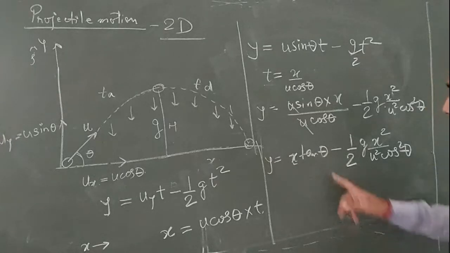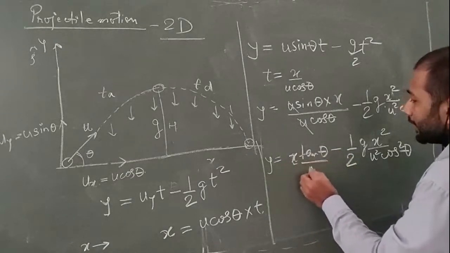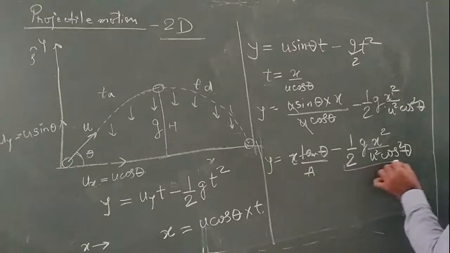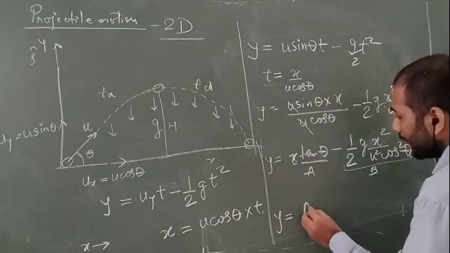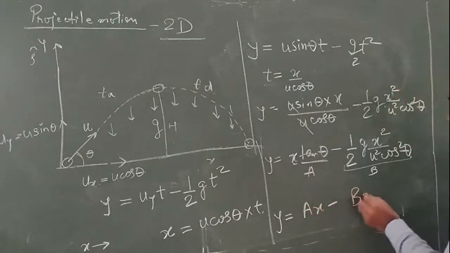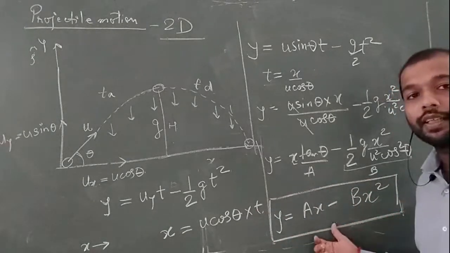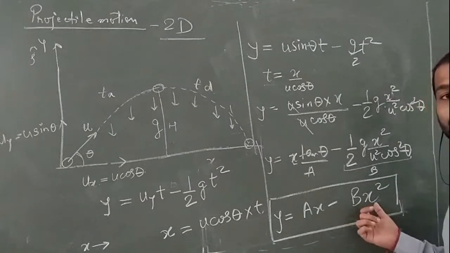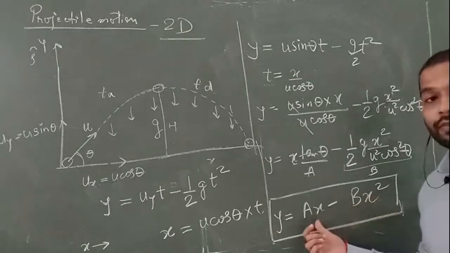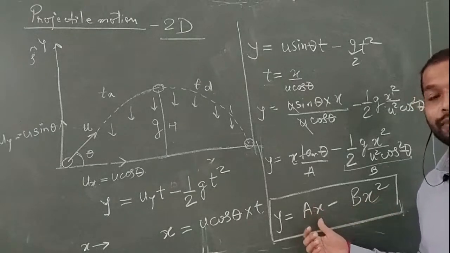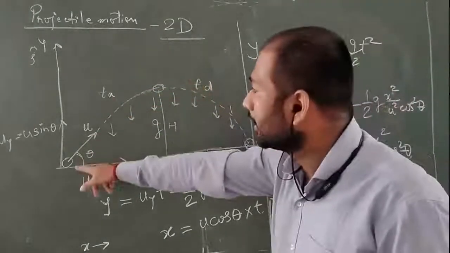So let's replace these terms with some constants. Let's take tan theta as a, and let's take the other terms except the x square as b. So we get y is equal to ax minus b x square. Now this is a quadratic equation in terms of x, and this is the relation of y with x. This x square, meaning what, we will study in class 11 mathematics, and this is the equation that represents a parabola.